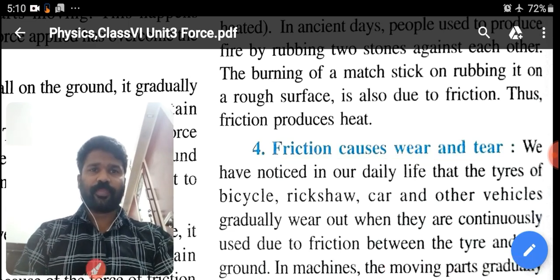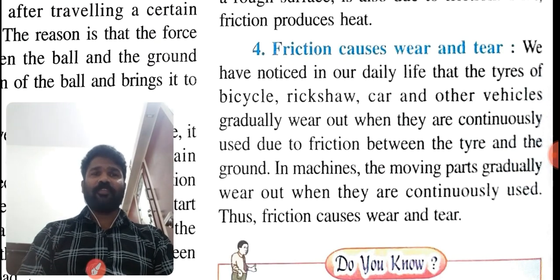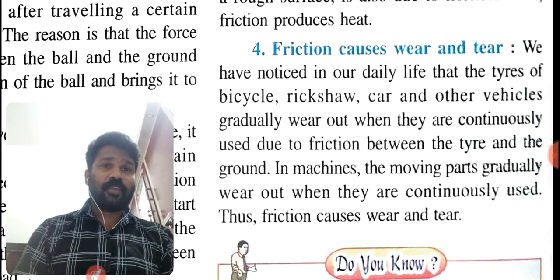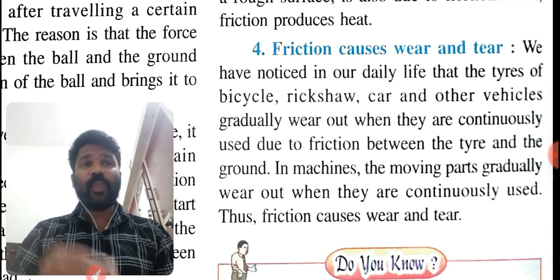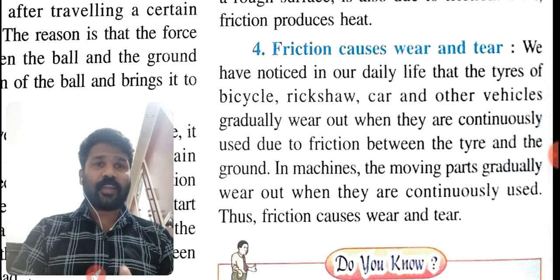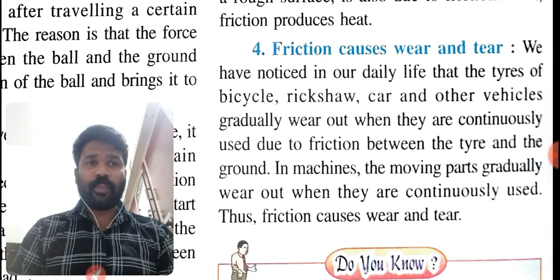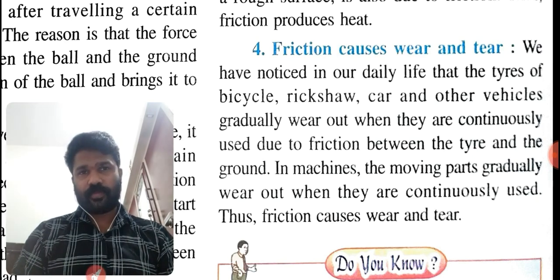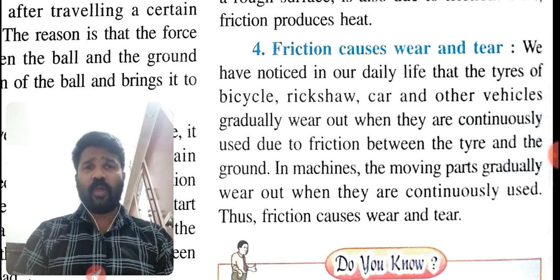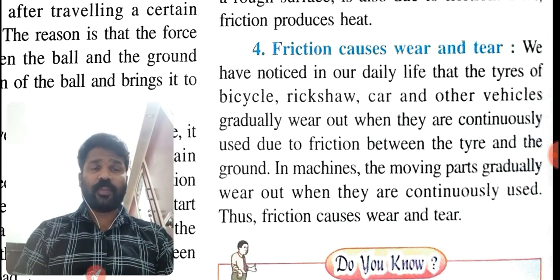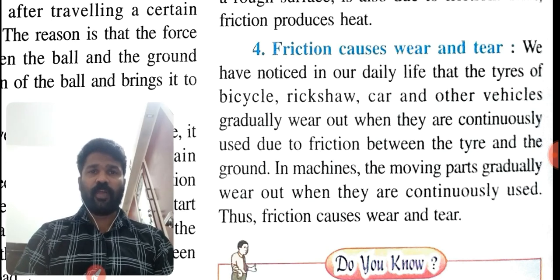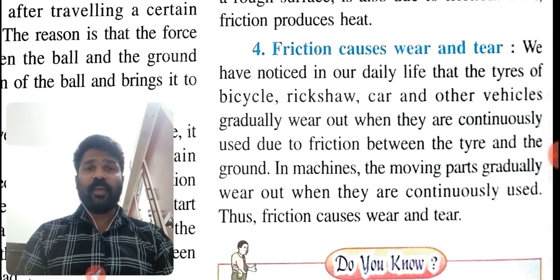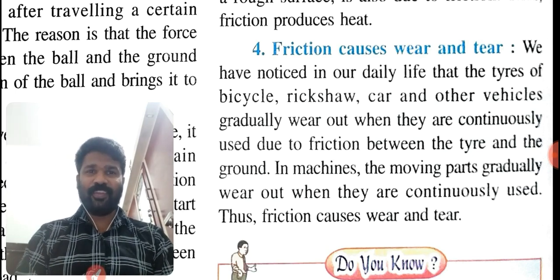Okay students, we have noticed in our daily life that the tires of bicycles, rickshaws, cars and other vehicles gradually wear out when they are continuously used, due to friction between the tire and the ground. We have to change the tire after a long period of running. Why? Because of the friction between the ground and the tire.